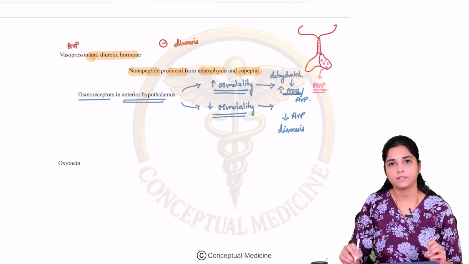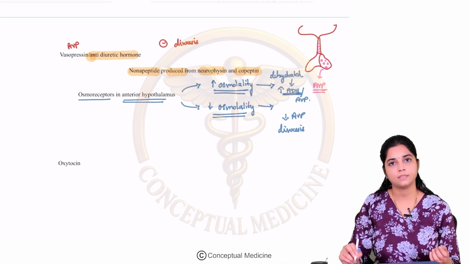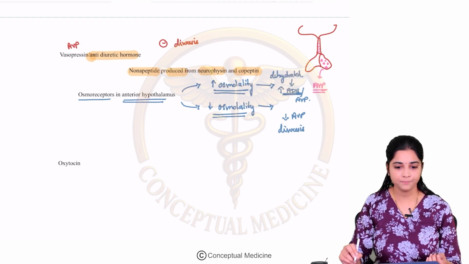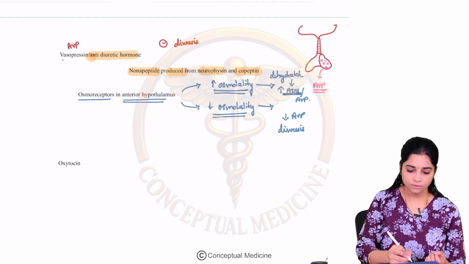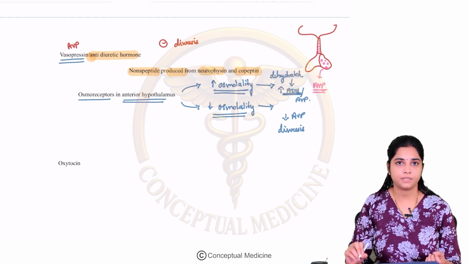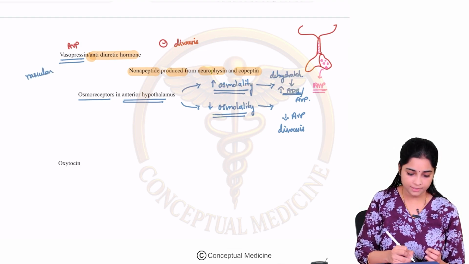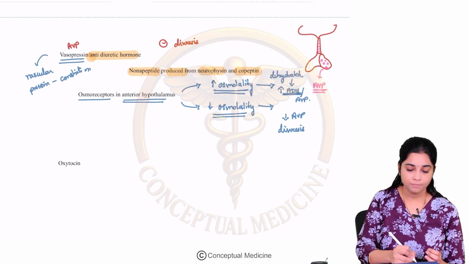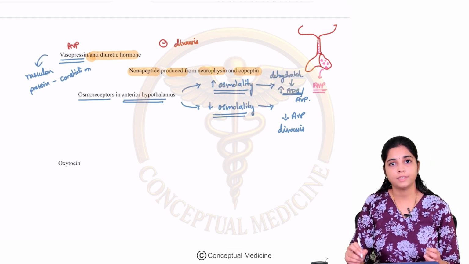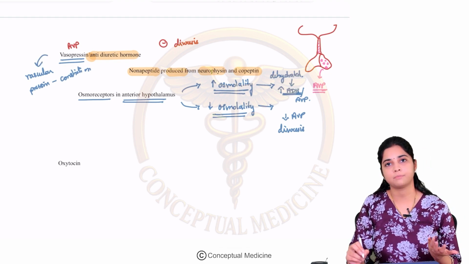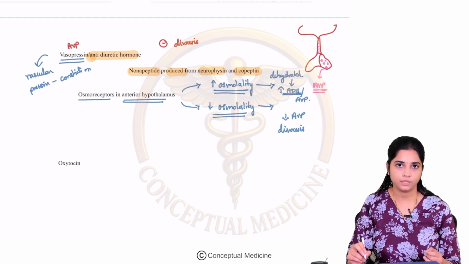How does your arginine vasopressin act? Also, as the name suggests, vasopressin. Vasopressin means what? Vaso stands for vascular, and pressin means it has constriction. So vasopressin also has peripheral vasoconstriction activity, and it acts via a different set of receptors for this, that we will be looking at.